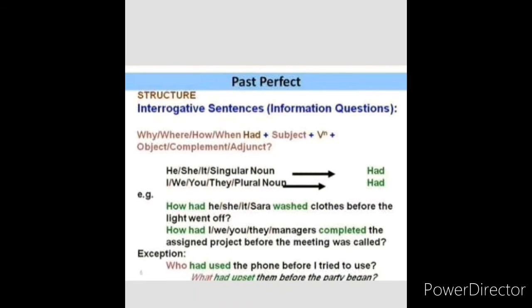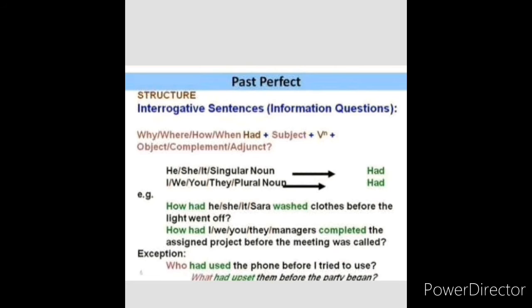In the question form, we can have why, where, how, when, along with had plus subject plus verb plus object or complement or adjective or whatever it is. Okay. For example, how had Sarah washed clothes before the light went off? How had the manager completed the assigned project before the meeting was called? Manager is a single person.